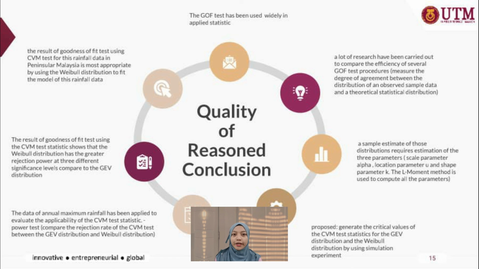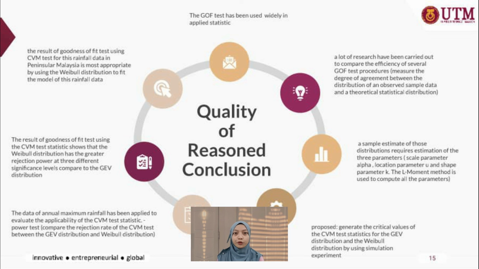The data of annual maximum rainfall has been applied to evaluate the applicability of CVM test statistics. Then, power test is performed to compare the rejection rate of CVM test between the GEV distribution and Weibull distribution. The results show that the Weibull distribution has a greater rejection rate compared to the GEV distribution.